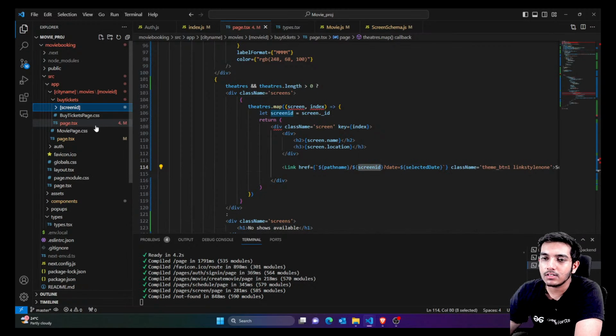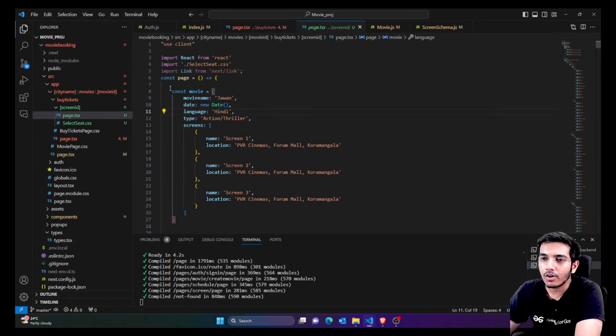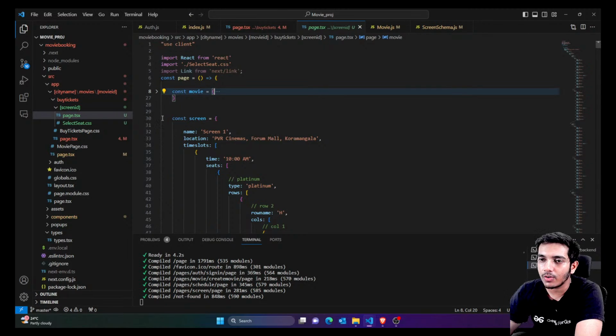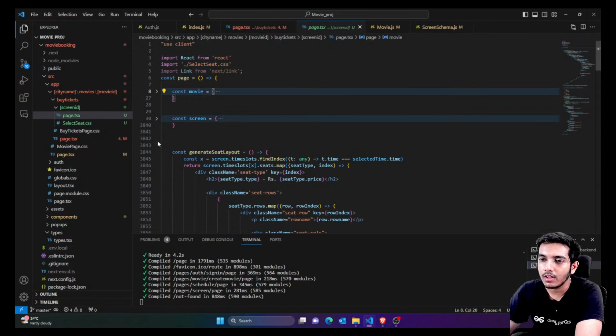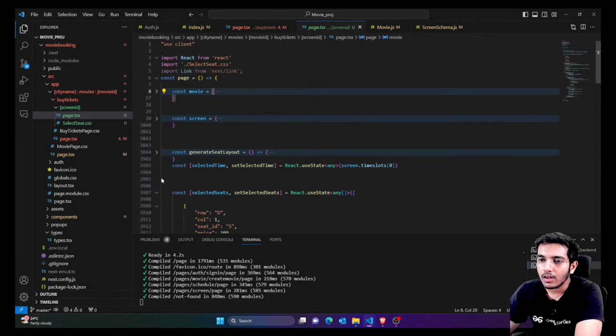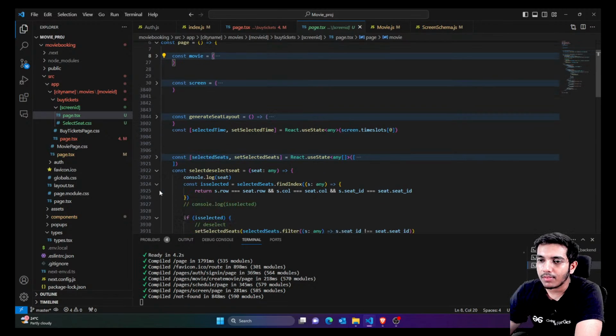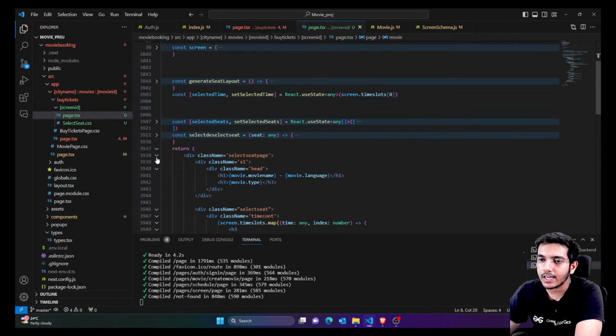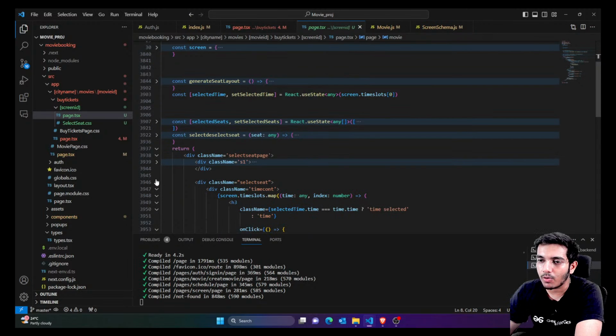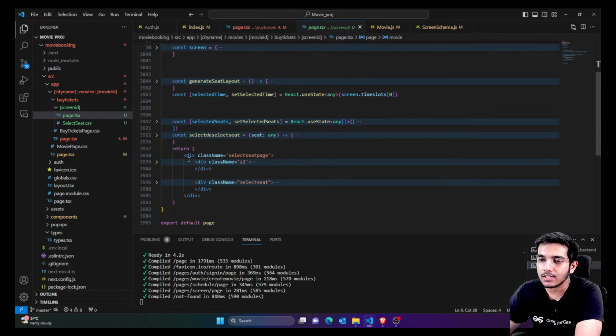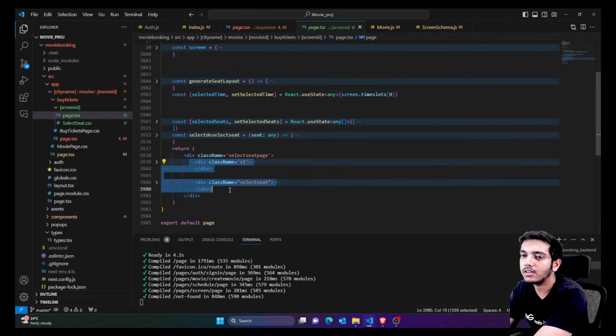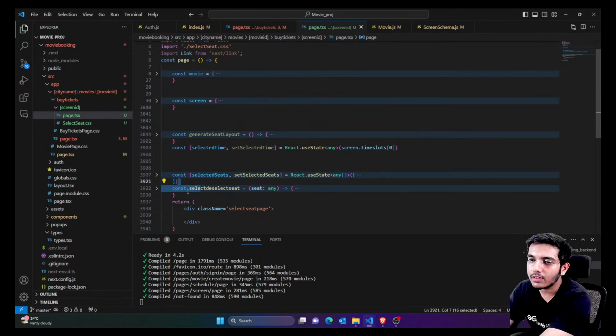Now let's talk about this. You have the screen ID, and inside this we have this page.tsx. Right now we were showing temporary data, and we are going to show the real data. So we were showing the movie, we are generating the routes, and I'll just remove everything and rewrite it so that confusion is avoided. You can copy paste it somewhere else and rewrite the things later on by referring. So I'm going to rewrite these things which we have already written.